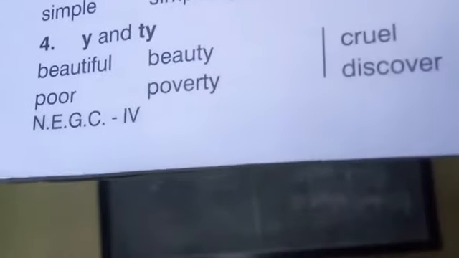Next one is formation of abstract nouns by adding Y and TY. The word beautiful is what? Adjective, and we want to change it to abstract noun. So beautiful will change to beauty. Poor, poverty. Cruel, cruelty.